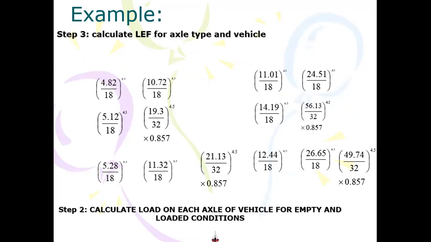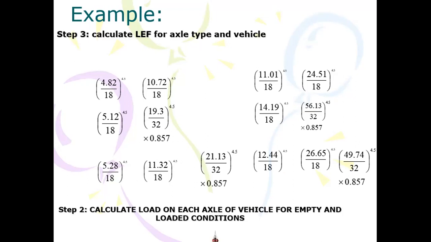Since we already know the load on the first truck is 4.82 and the allowable load is 18, in order to calculate the load equivalence factor, we calculate the given load divided by standard load raised to the power 4.5.